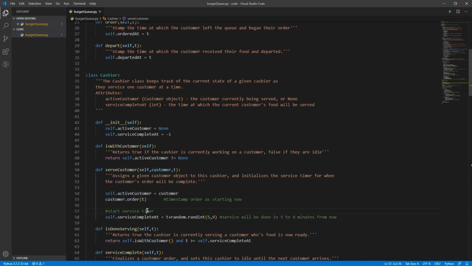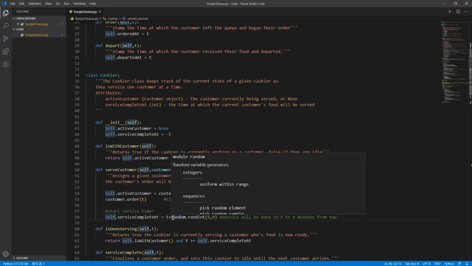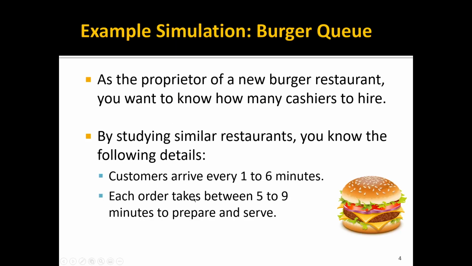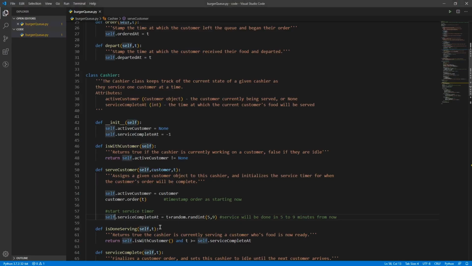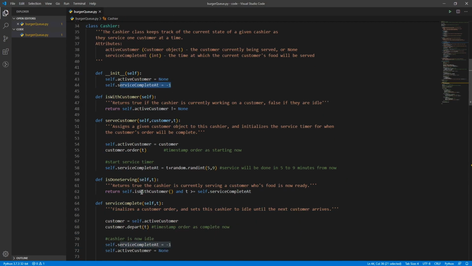And then the cashier starts their service. So service, as far as our simulation is concerned, is just an amount of time to wait. We saw, again, from our slides, that each order should take between 5 to 9 minutes to prepare. So we'll say this service will be complete at the current time plus a random number between 5 and 9, so 5 to 9 minutes into the future. And that's something the cashier will keep track of. So they have a current customer they're serving, and now they know when that service will be complete.